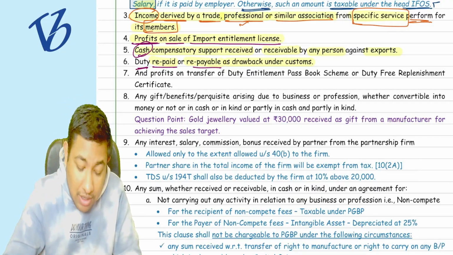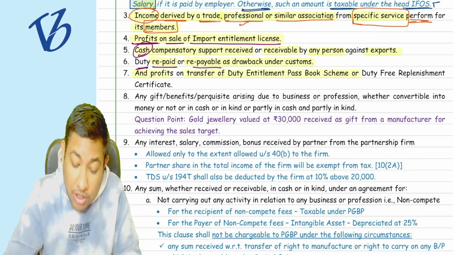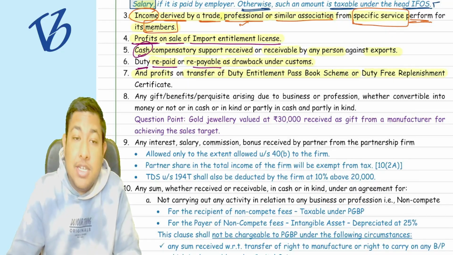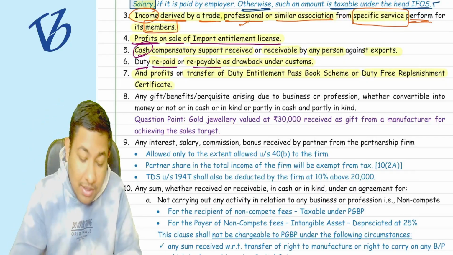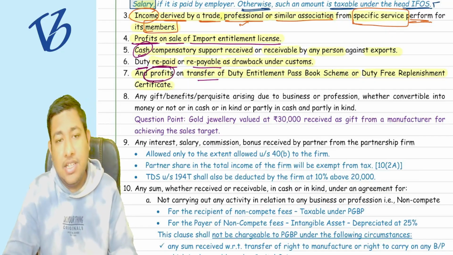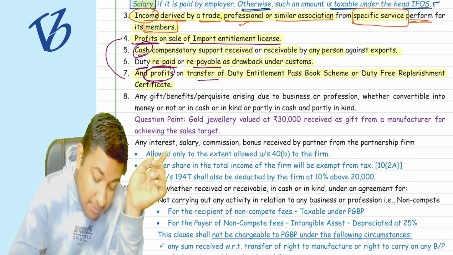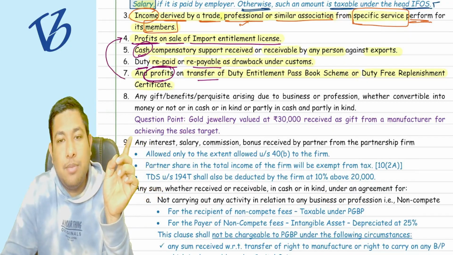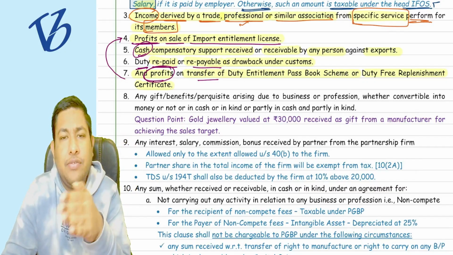See, point number 7 now: any profits on transfer of a duty entitlement passbook scheme or a duty free replenishment certificate, these are the certificates of the customs. If you are earning by transferring these things, then it is going to be taxable under the head PGBP if you are earning any profits from it. This is same like point number 4. Understood? These are just different kinds of things.